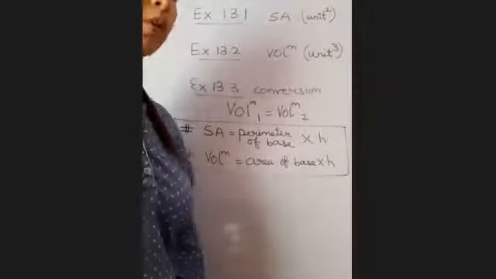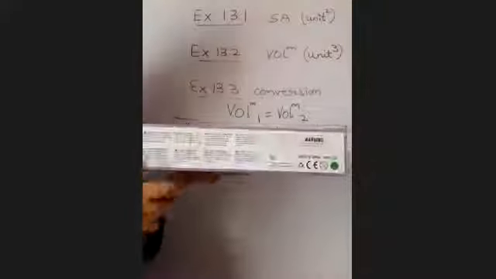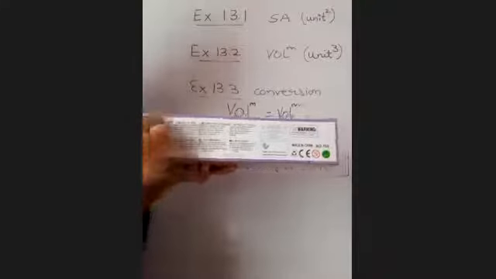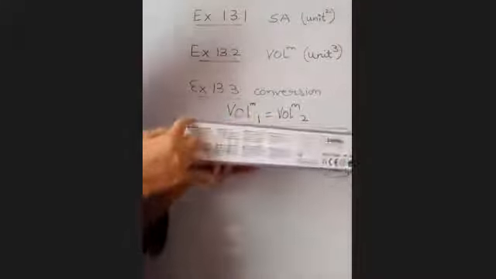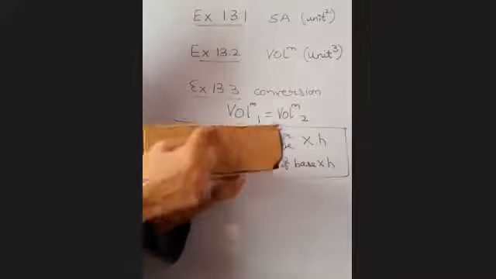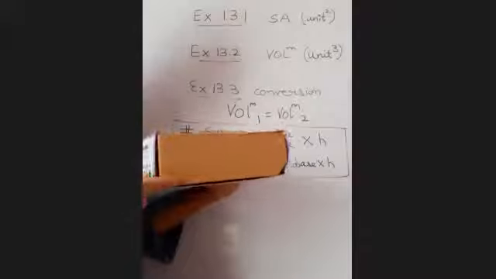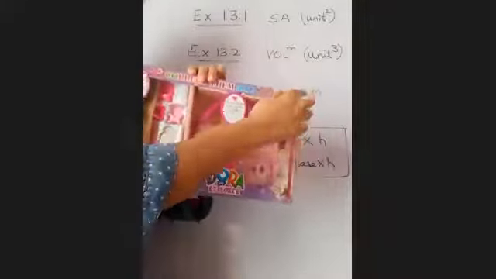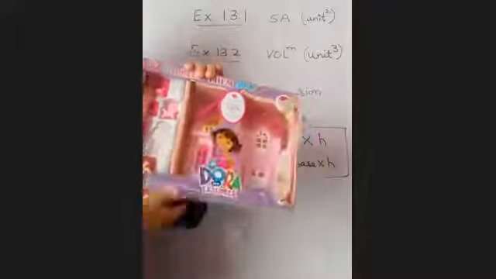Right? To start with, let us take an example of your cuboid. Let this be a cuboid. It has got length, it has got height. From this side, it has got breadth, it has got height. If we look at this side, it has got length and breadth. यही है बेटा.